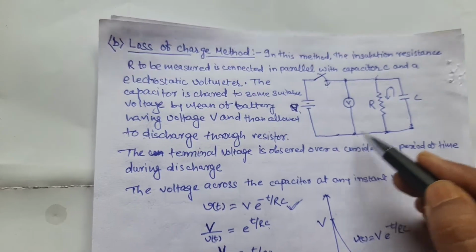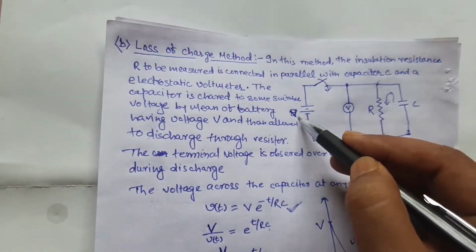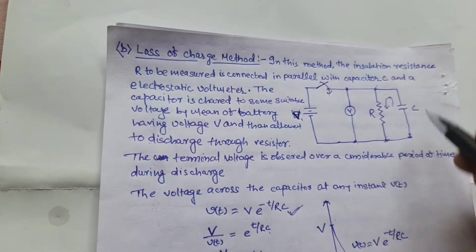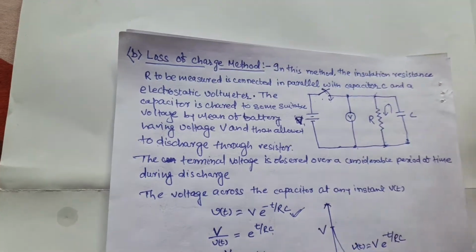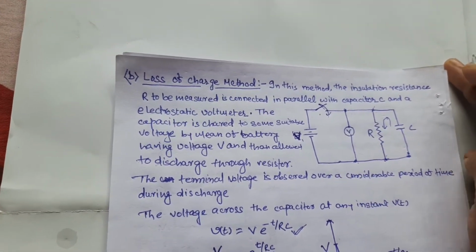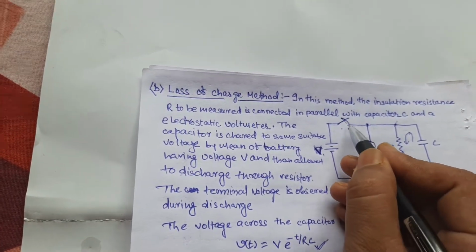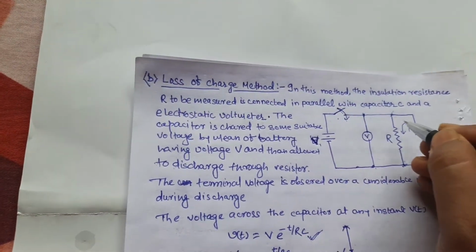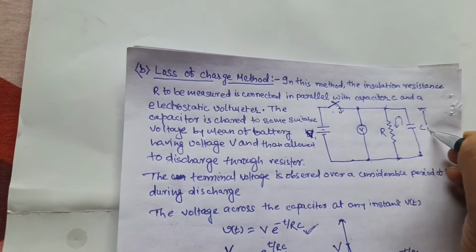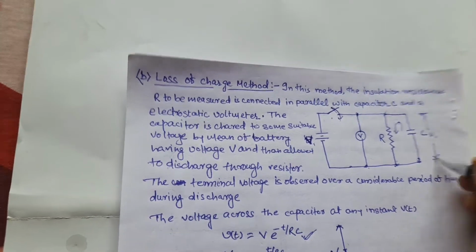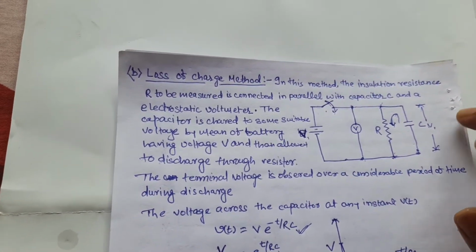The voltmeter reads the voltage across the resistance, and we apply capital V voltage across the circuit. So first the switch is closed, so the capacitor is fully charged up to the applied voltage capital V. When the switch is opened in this circuit, the voltage across the capacitor, that means V, is discharged through the resistance.